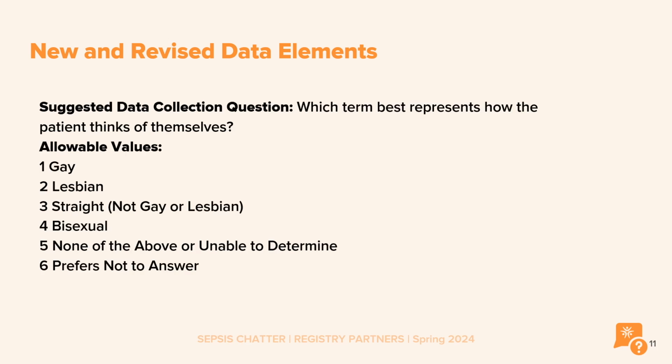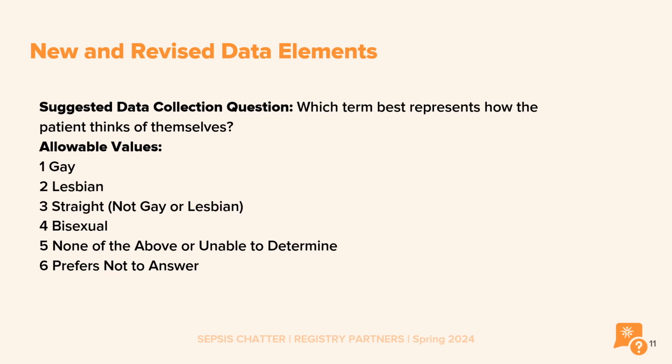The suggested data collection question is, which term best represents how the patient thinks of themselves? The allowable values are gay, lesbian, straight, which is not gay or lesbian, bisexual, none of the above or unable to be determined, and prefers not to answer. Allowable values 1 through 4 and 6 are self-explanatory. However, we need to break down allowable 5 a little bit further.